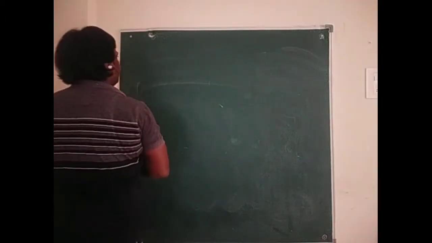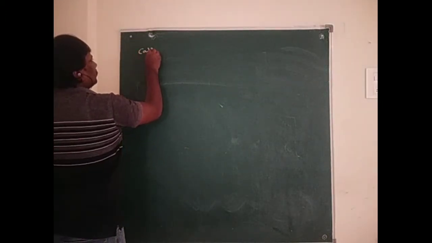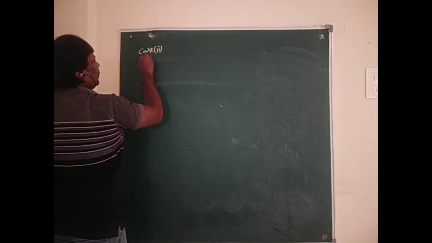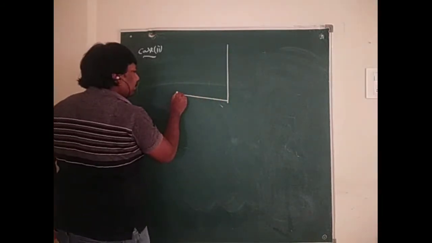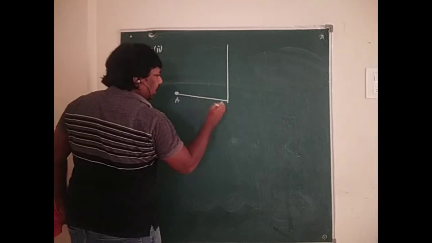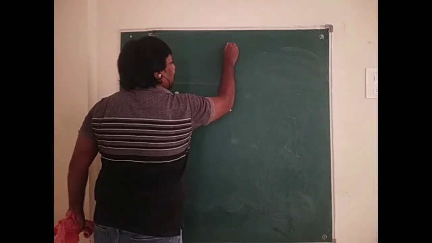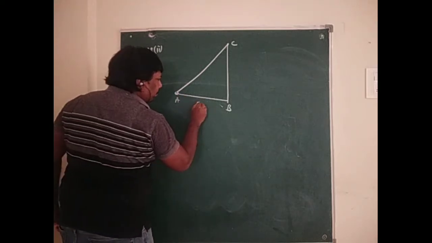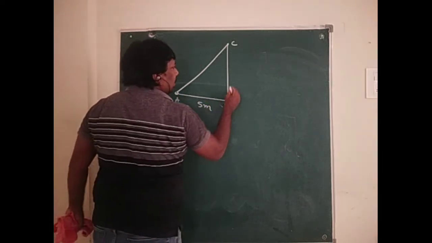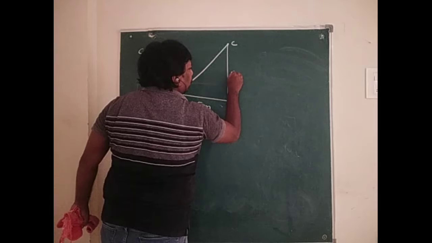Case 2. A person walks from A to B and then B to C. So here A to B is 5 meters, B to C is 4 meters.